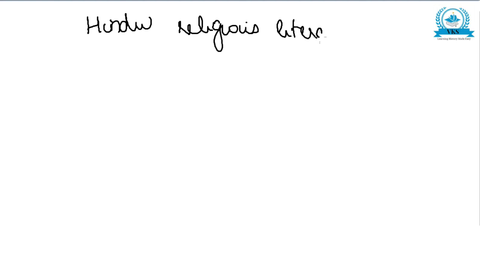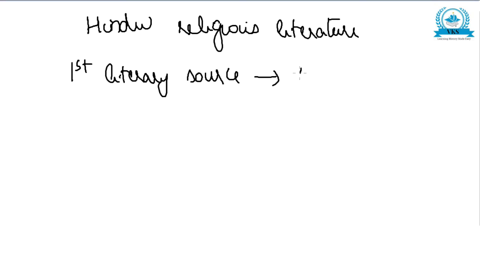If we are learning Hindu religious literature, the first literary source of Hindu religious literature is called Samhitas. And these Samhitas include the 4 Vedas.